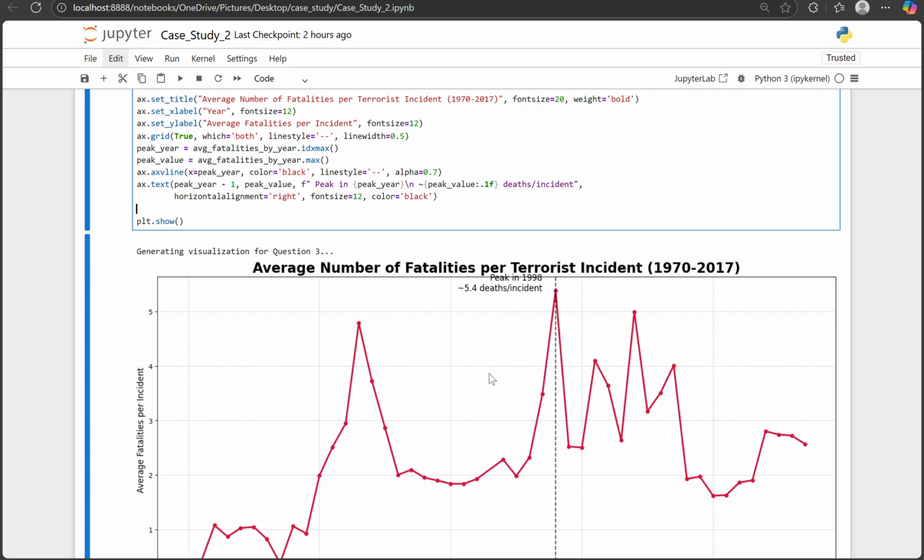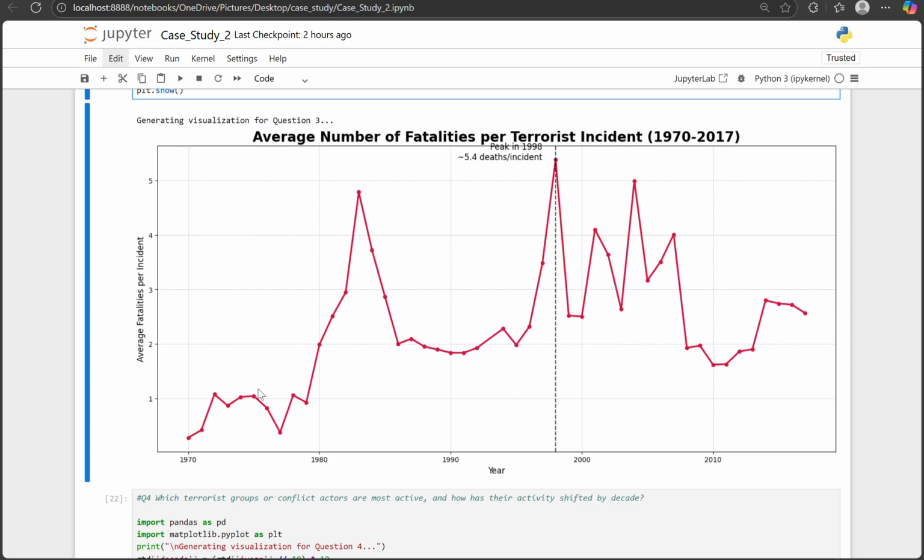In most years, the average is low, around 1 to 3 deaths per incident. This reflects frequent small-scale attacks in countries like Pakistan and Afghanistan. But there are dramatic spikes. In 2001, because of 9/11, attacks in the United States of America killed nearly 3,000 people. That one event pushed the average fatalities per incident to record levels.